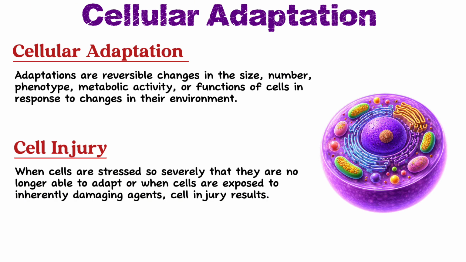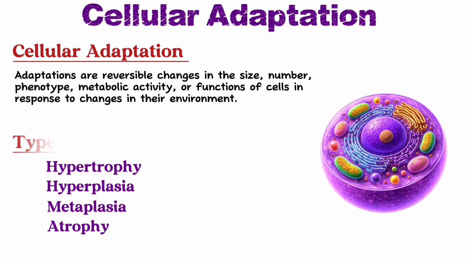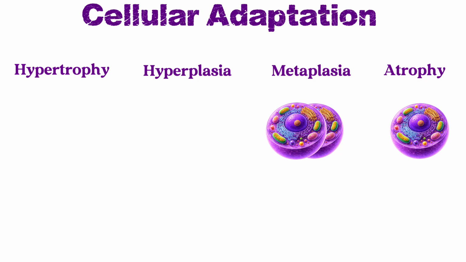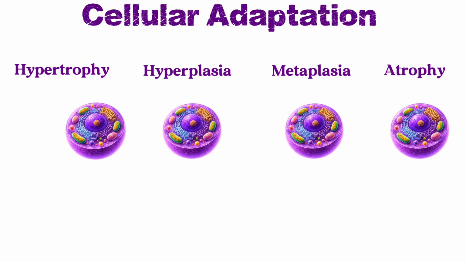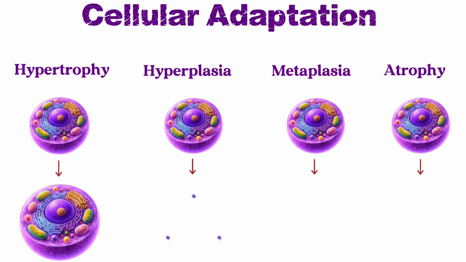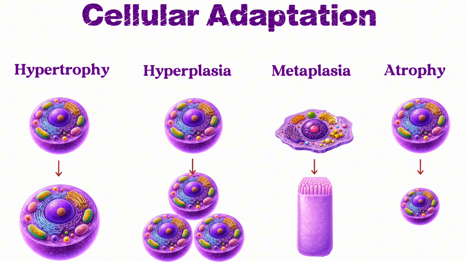Whereas cellular injury means when cells are stressed so severely that they are no longer able to adapt, or when cells are exposed to inherently damaging agents, cellular injury results. Types of cellular adaptation: hypertrophy, hyperplasia, metaplasia, atrophy. Here, hypertrophy and hyperplasia both result in increase in size of the organ. Hypertrophy means increase in size of the cell, whereas hyperplasia means increase in number of the cells. Metaplasia means replacement of one cell type by another cell type. For example, here squamous cell is replaced by columnar cell, and atrophy means decrease in size of the cell.